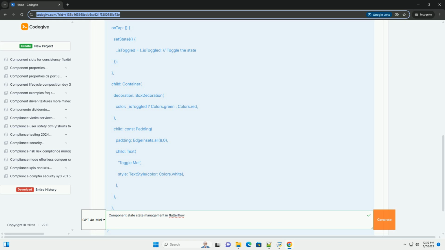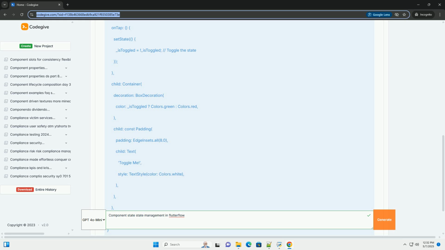_isToggled ? Colors.green : Colors.red: this is a ternary operator used to conditionally set the background color of the container based on the value of _isToggled. Advanced scenarios and tips. Passing data to components, component parameters. While this tutorial focuses on internal state management, FlutterFlow also supports input parameters. You can define parameters that allow you to pass data into a component from its parent page or component. This is how you make components configurable.